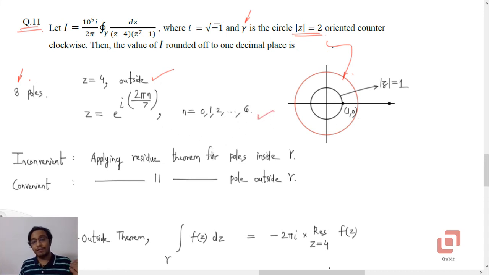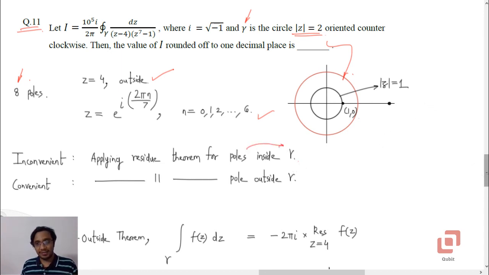So if we were to apply the residue theorem and find the value of the integral, that will require us a lot of time, isn't it? Finding the residue at all the 7 poles and then adding them up, multiplying the answer by 10 to the power 5 times i, dividing it by 2 pi, and then again multiplying it by 2 pi. That's what the residue theorem asks us to do. So it is very inconvenient to apply the residue theorem for poles inside gamma.